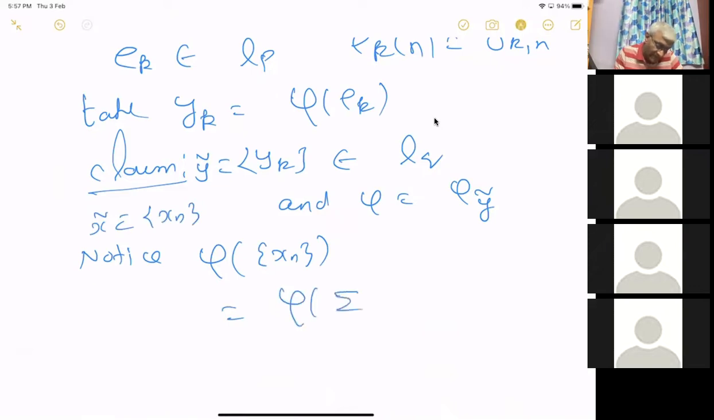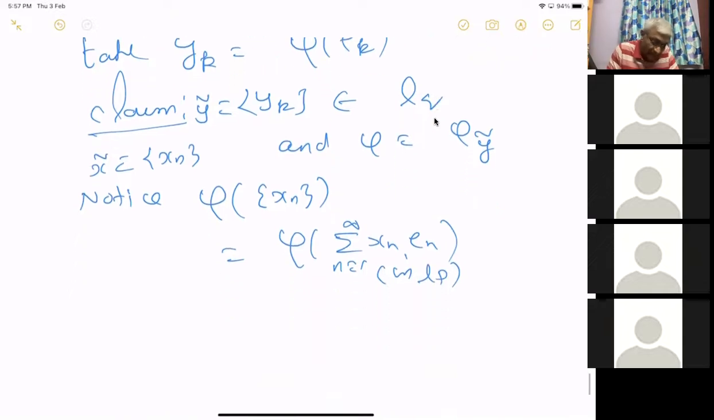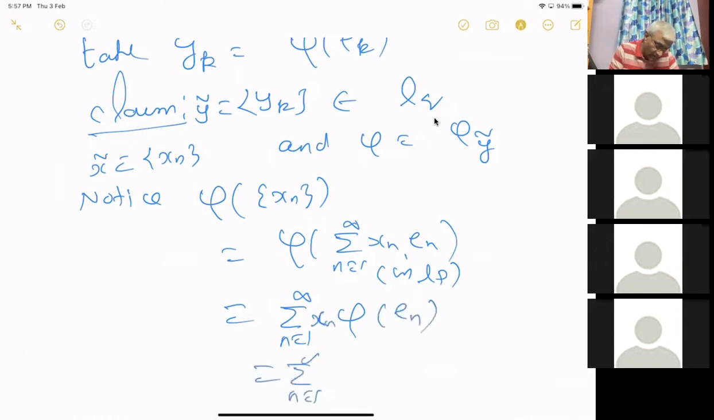xn can be written as a summation of xn times en. Xn is a number here. I have written n equal to 1 to infinity, but this convergence is in LP. Whenever we write an infinite sequence, we have to say where it is converging. So it is converging in LP. But by continuity, you can take it outside. This is just a series in complex numbers. You can also take xn outside, times phi of en. Now this is just summation n equal to 1 to infinity xn yn.